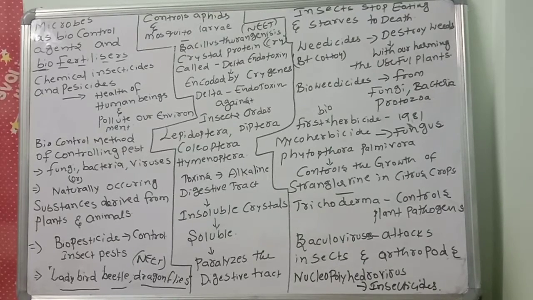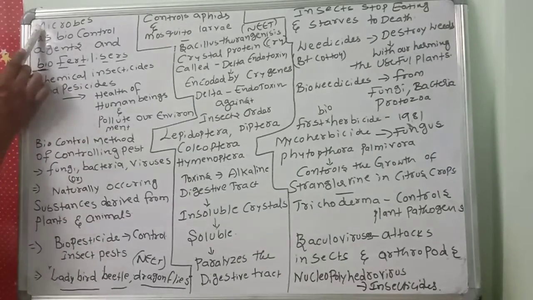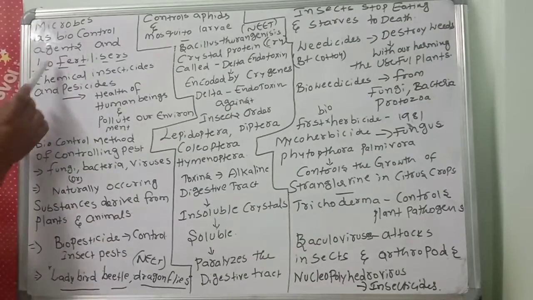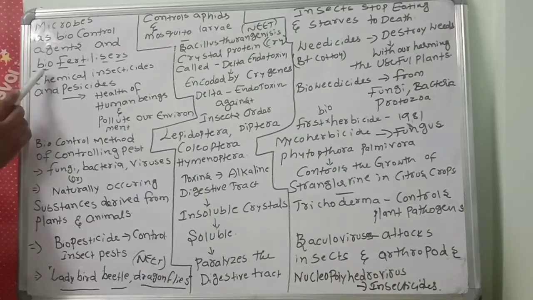Listen carefully and observe carefully. We are discussing microbes as biocontrol agents and biofertilizers. Microbes kill only the harmful microbes, that's why they are biocontrol agents, and biofertilizers work without using chemical fertilizers.